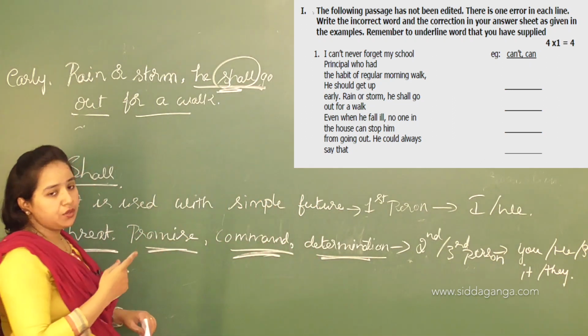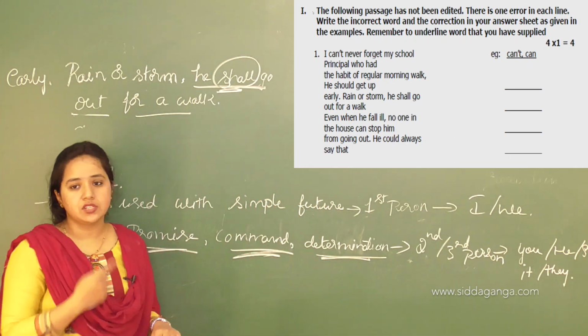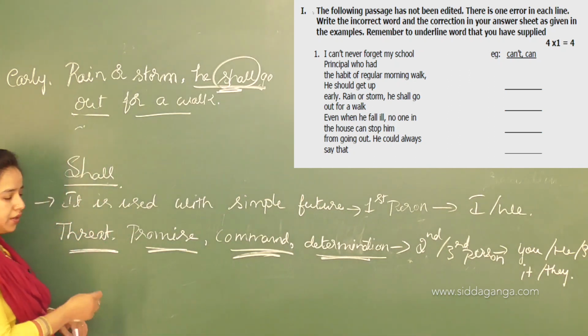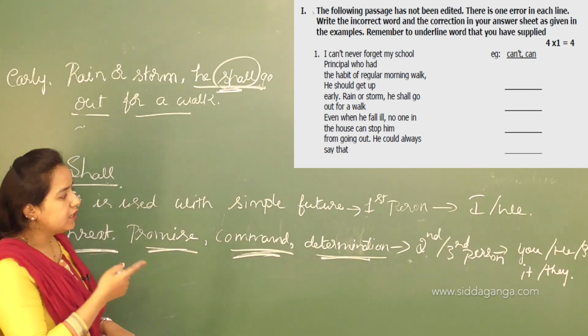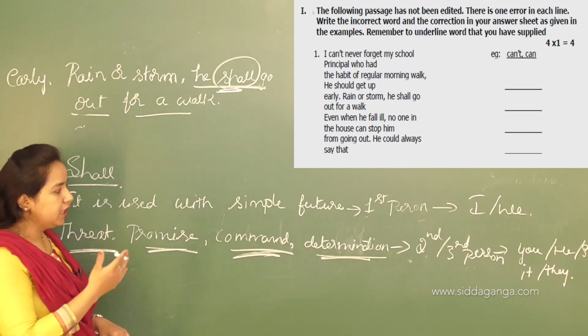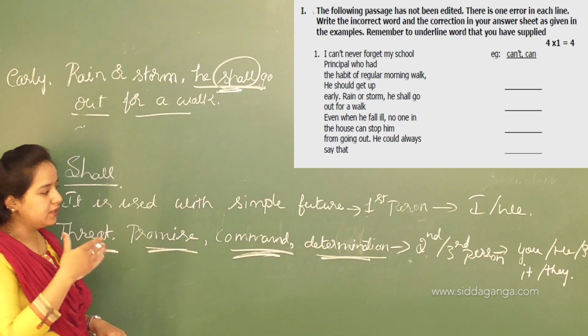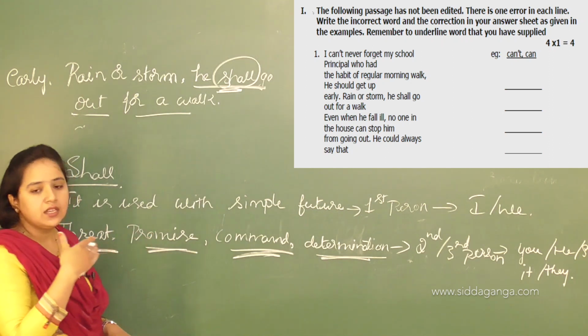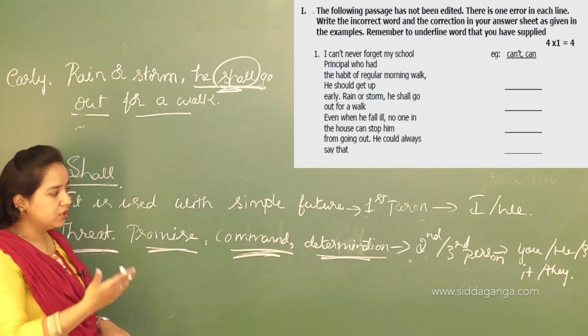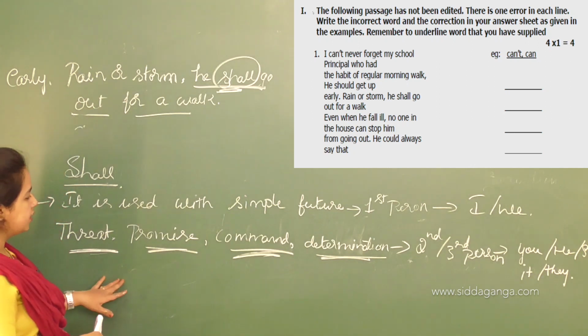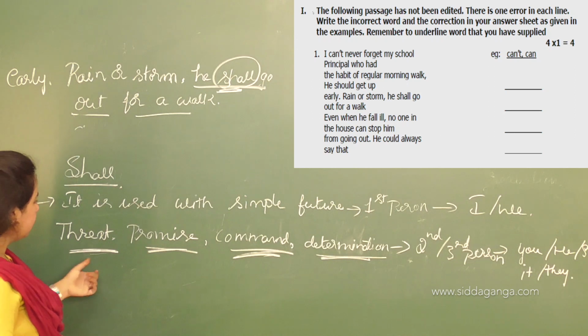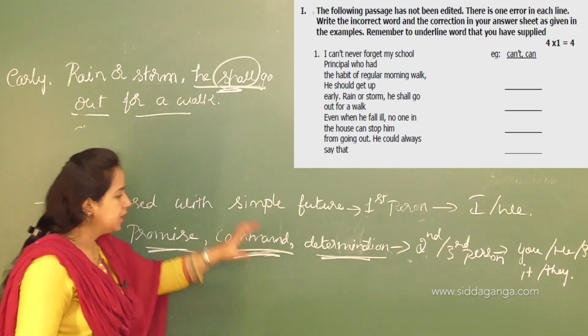Here you are talking about a past habit, so you can't use shall here. According to the rule, we need to use shall either with the first person I or we, for the simple future tense. Otherwise, if the pronouns are second or third person, that is you, he, she, it, they, we need to use it for threat, promise, command, or determination.